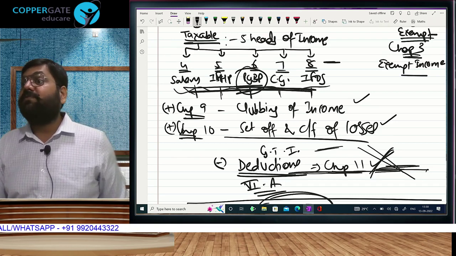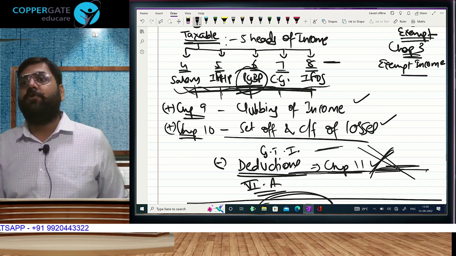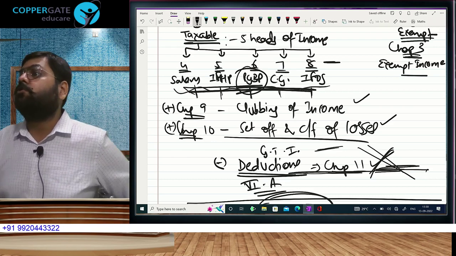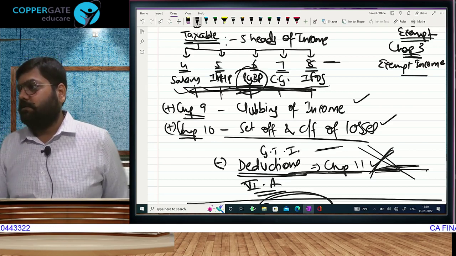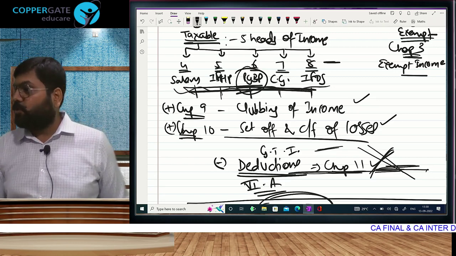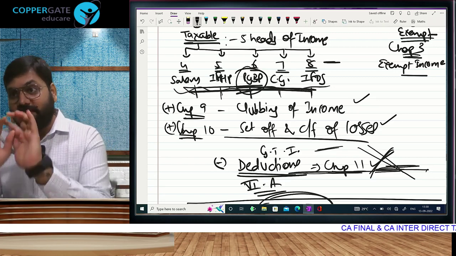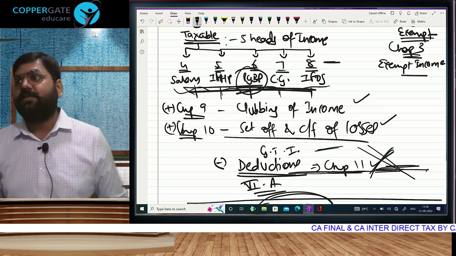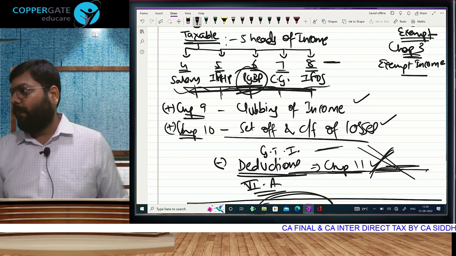Income tax will always tax you on net income, your net profit. Income tax is never levied on your turnover or your sales. That is GST. GST is levied directly on your sales. Income tax is levied on profits. Because that is your income. It is income tax, not sales tax. You understand what I am saying?